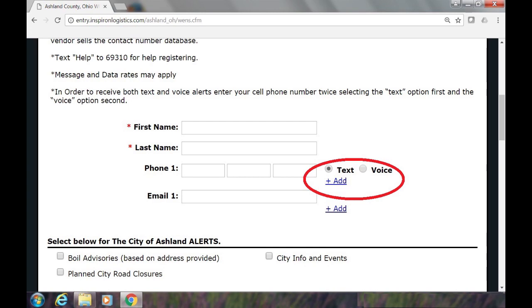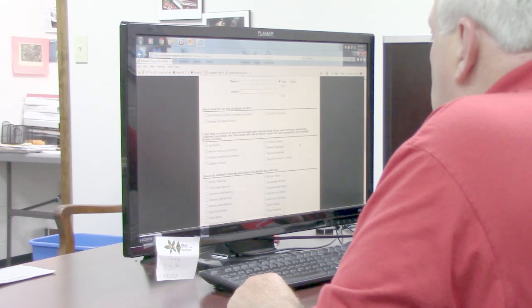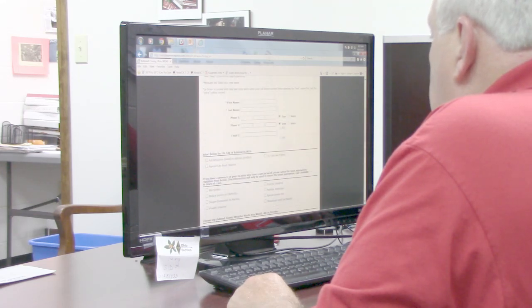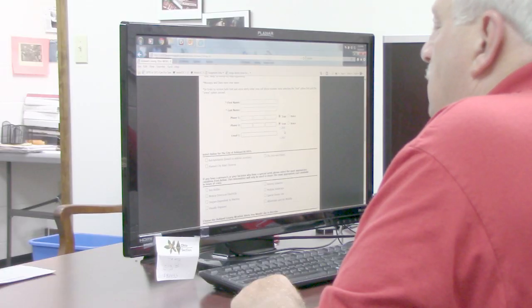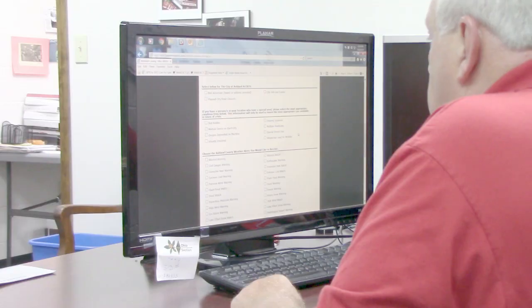You may come over here and select text or voice or both. It gives you that opportunity, but you must do that for each individual phone. If you click Add, it will bring up a second line for you to add a phone number, and again, you must select text or voice. Again, you can hit Add as many times as you like, and it will continue to add phone numbers to the list if you have multiple cell phones.